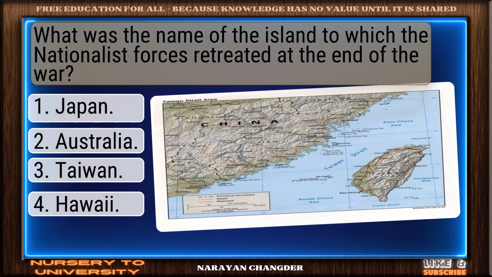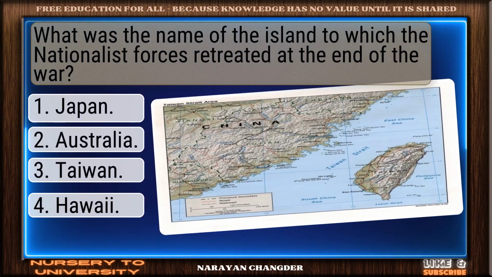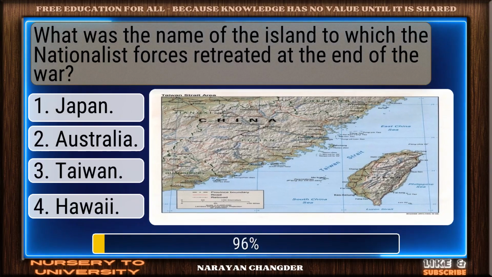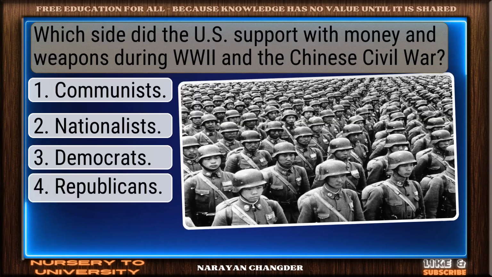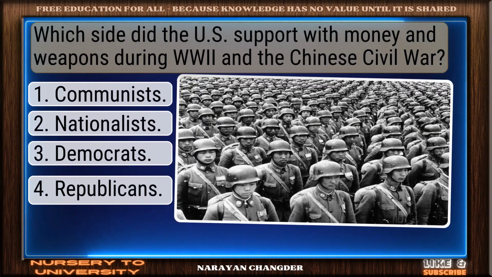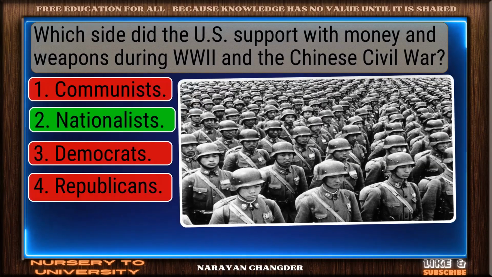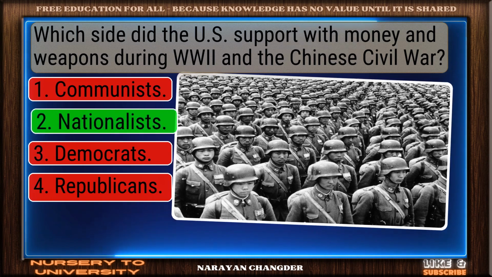What was the name of the island to which the nationalist forces retreated at the end of the war? Good job. Your answer, Taiwan, works well here. Which side did the U.S. support with money and weapons during World War II and the Chinese Civil War? Excellent choice. Nationalists is the right answer.